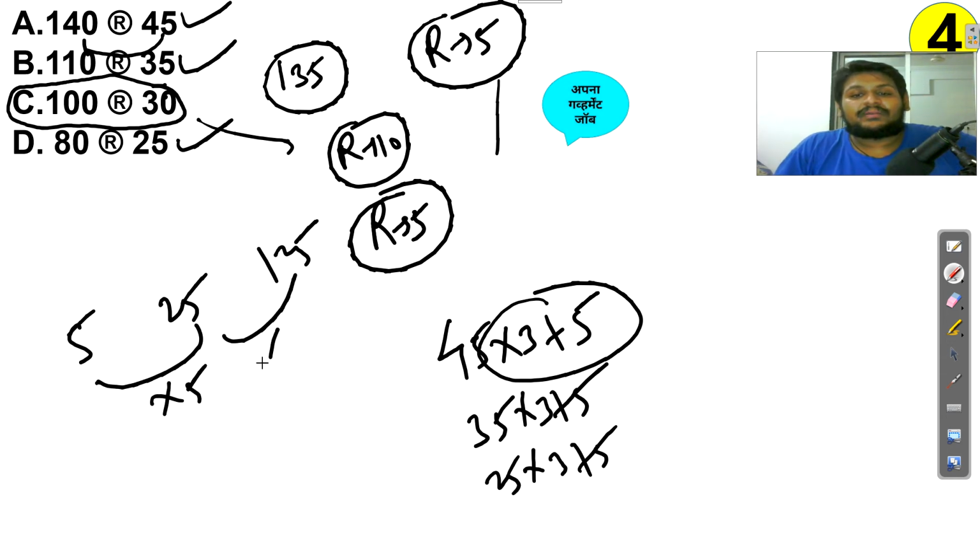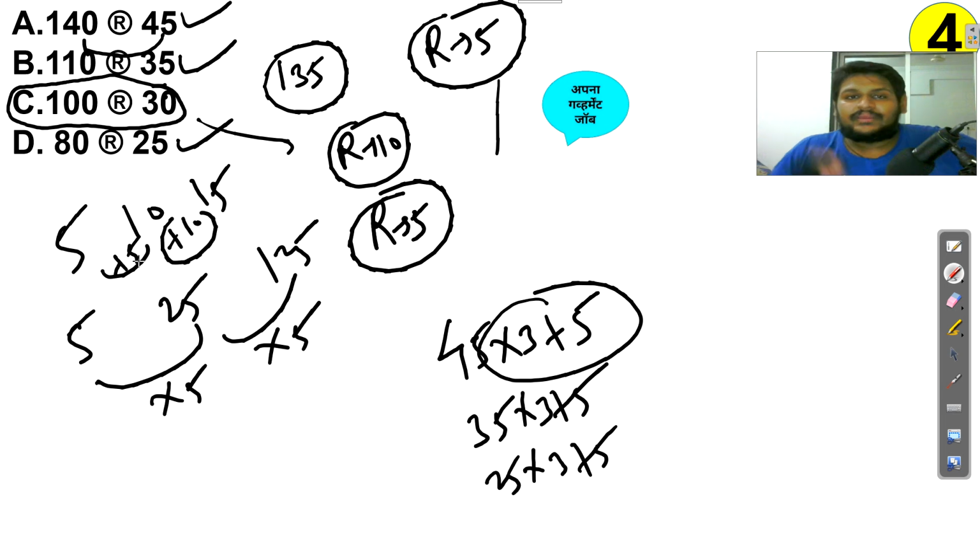Similarly, if I have 5, 10, 15, then definitely I can see plus 5, plus 10, addition. So whenever the gap is small, addition or subtraction; whenever the gap is large, multiplication or division. This same thing we will apply in the very important chapter number series, where there is missing and wrong. So just remember from now, very important.